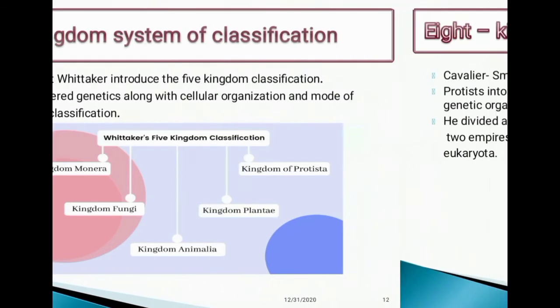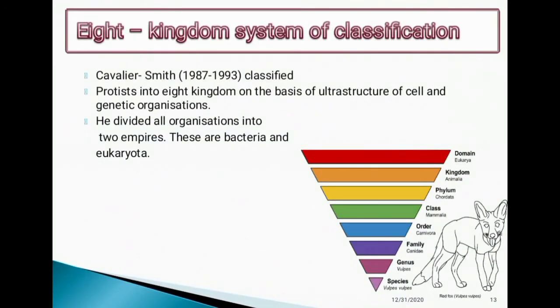Next, eight kingdom system of classification. Cavalier-Smith classified this kingdom, and he divided all organisms into two empires. One is bacteria and the other is eukaryota. This diagram is the eight kingdom classification.